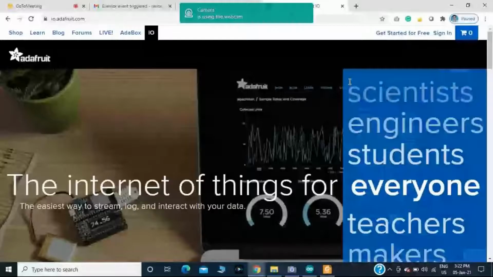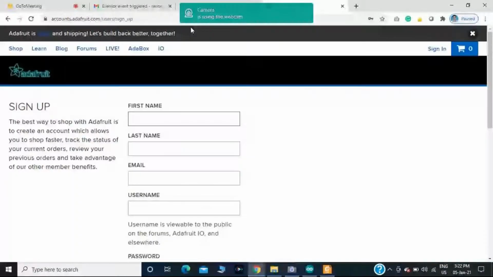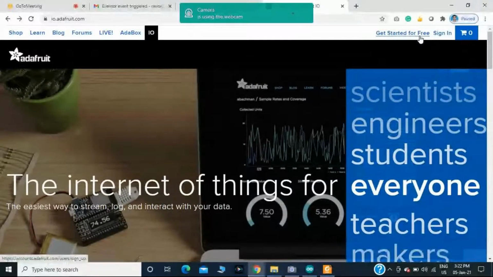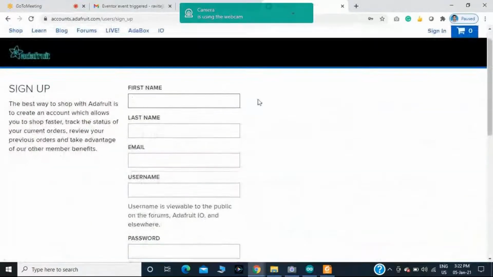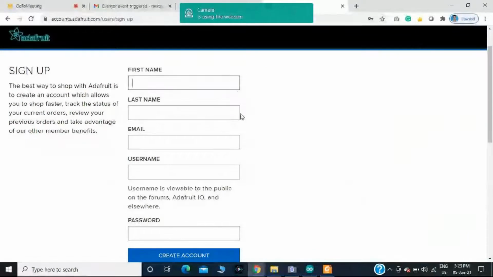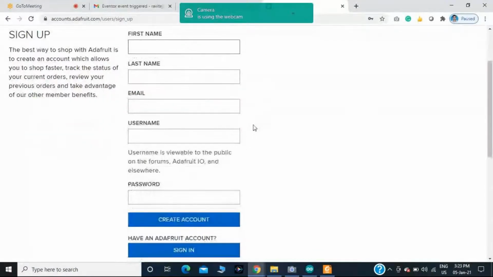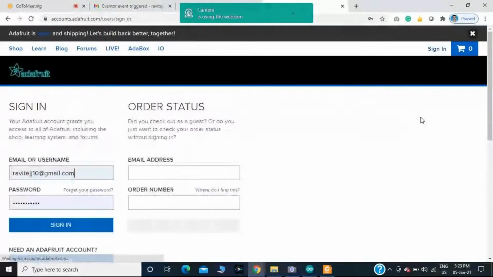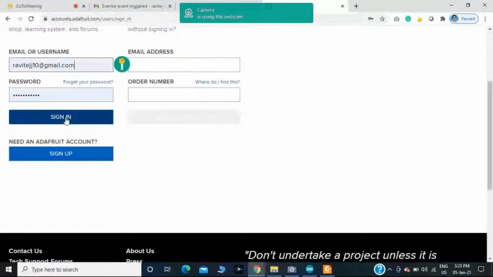Because I already have an account in the Adafruit IO, that's why I'm clicking on sign in. Those who do not have an account in the Adafruit IO, you should click on get started for free. Then you should provide your first name, last name, mail ID, username, and password. Then afterwards, you should create an account in the Adafruit IO. I have an account in the Adafruit IO, so I'm signing in.